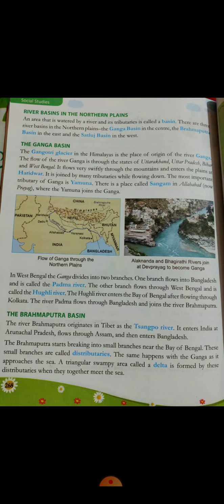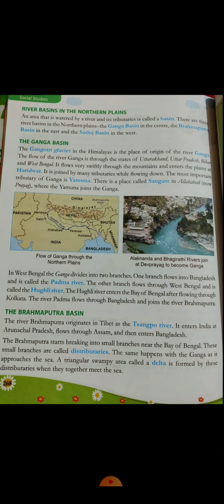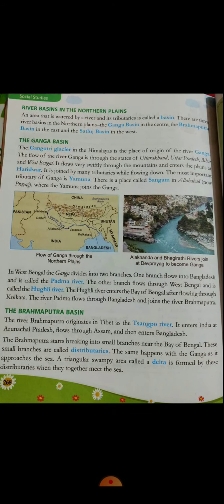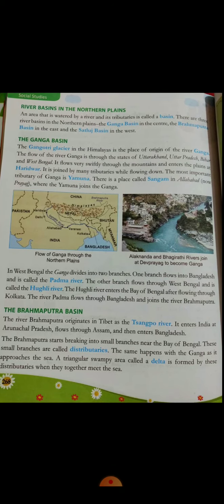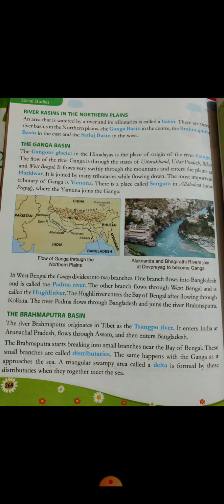The Brahmaputra basin. The river Brahmaputra originates in Tibet as the Tsangpo River. It enters India at Arunachal Pradesh, flows through Assam and then enters Bangladesh. The Brahmaputra starts breaking into small branches near the Bay of Bengal. These small branches are called distributaries. The same happens with the Ganga as it approaches the sea.